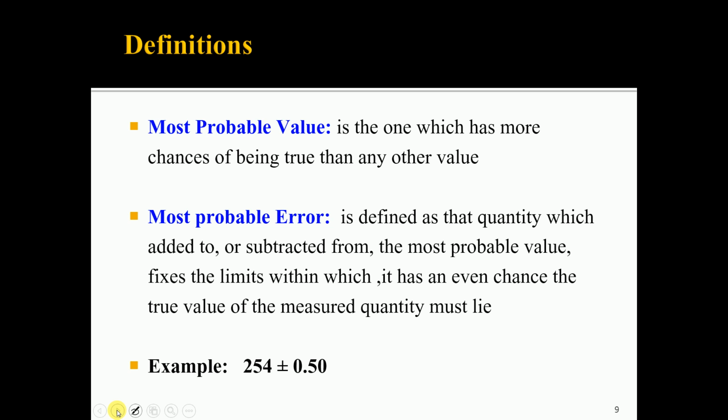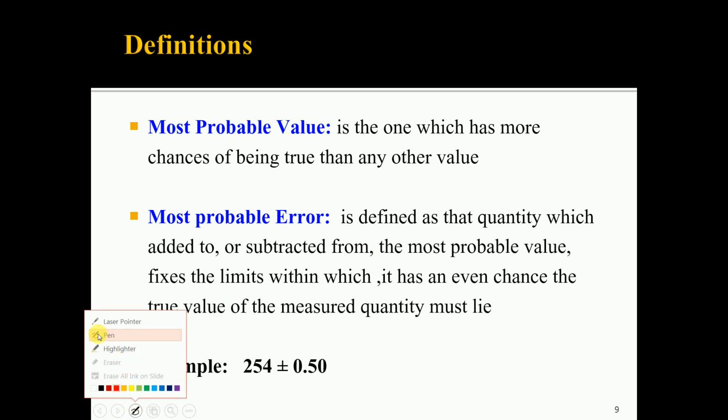Most probable error is defined as that quantity which is added to or subtracted from the most probable value, which fixes the limit within which it has an even chance the true value of the measured quantity must lie.